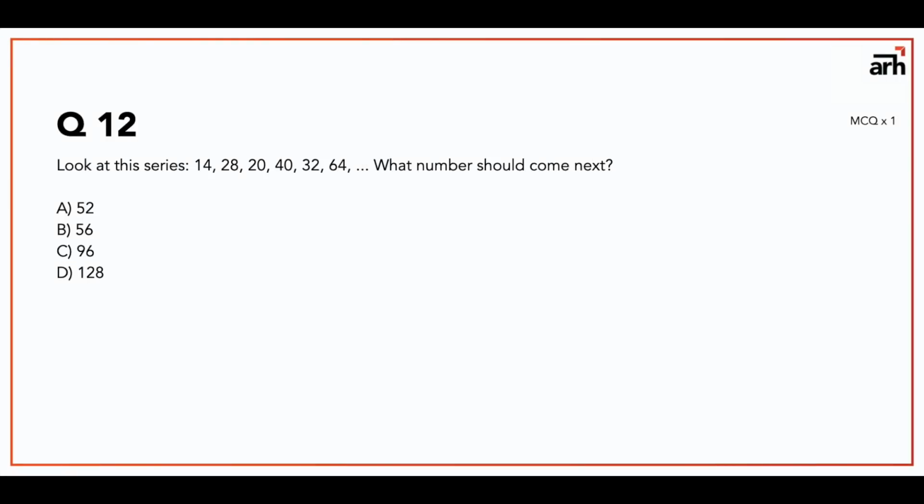Alright, so question number 12 is going to be a very easy one. It is a series question. Look at the series 14, 28, 20, 40, 32, 64. It's actually an alternating series, not a dual series. What is happening here is 14 is multiplied by 2, that is 28, and then minus 8, that is 20. Again multiply by 2, that is 40, minus 8 is 32. Multiply by 2 is 64, minus 8 is 56.